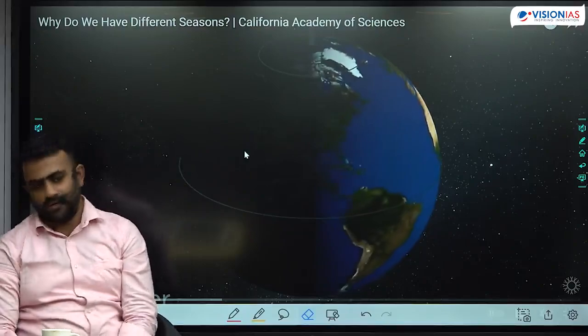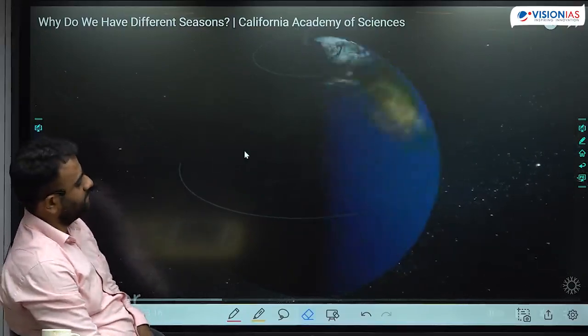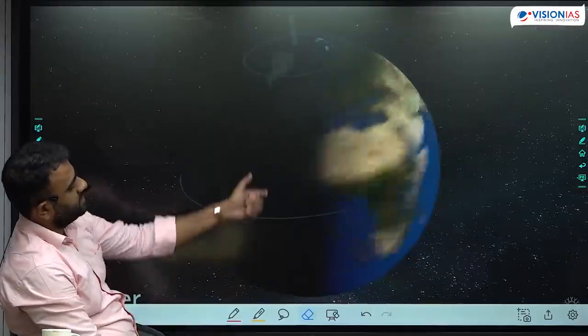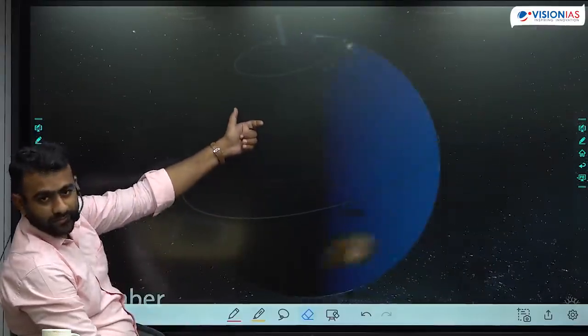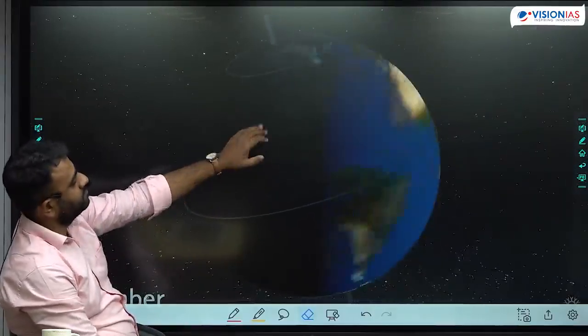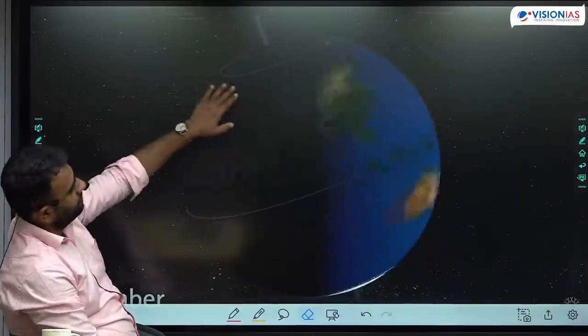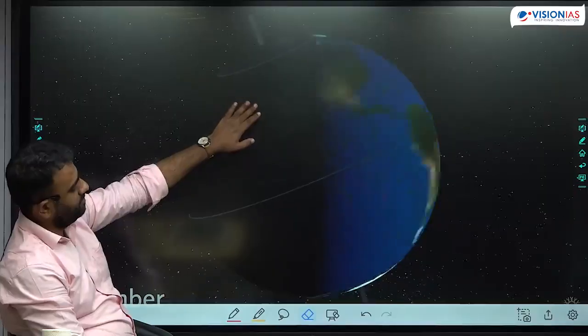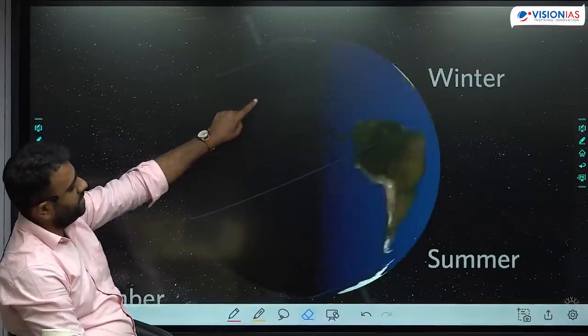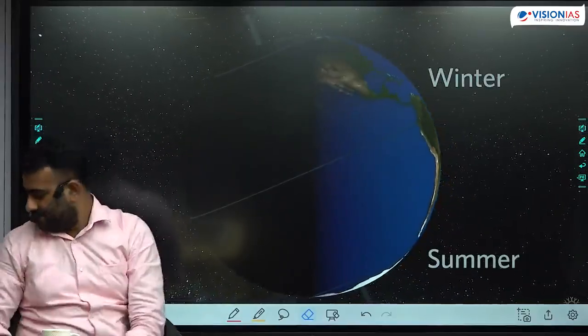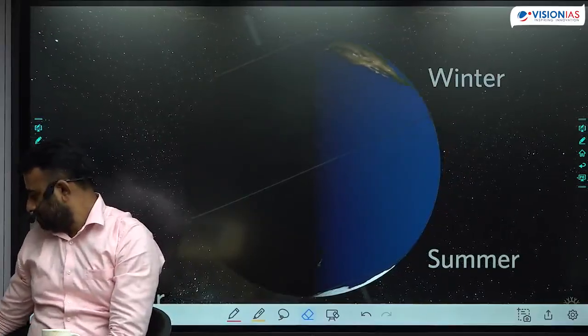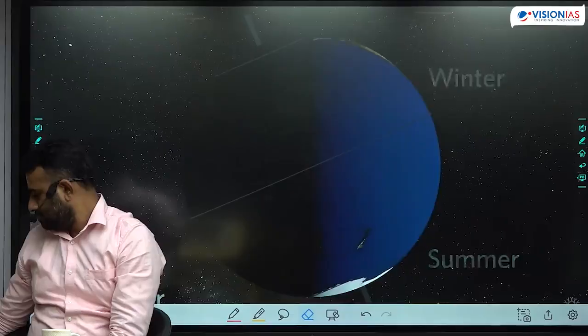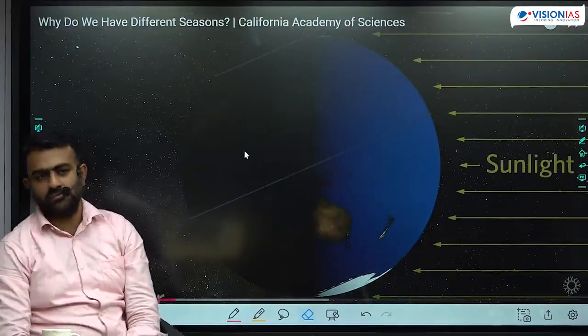Observe, you can very clearly see as we orbit the sun, length of the day is becoming shorter, shorter. Sunlight shines differently on Earth at different times of the year. Let's look at Earth when it's winter in the northern hemisphere. At the peak winter. Observe how the North Pole tips away from the sun. This is the peak winter.